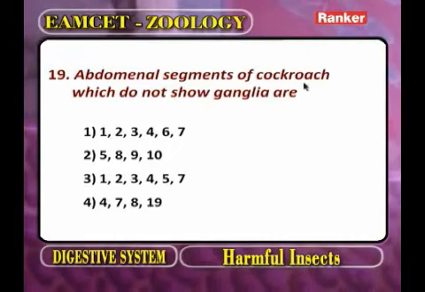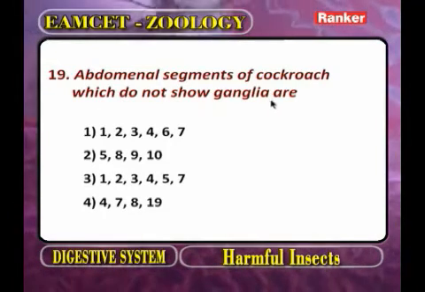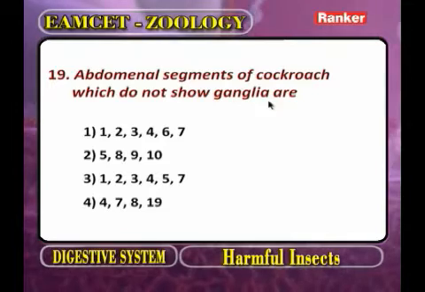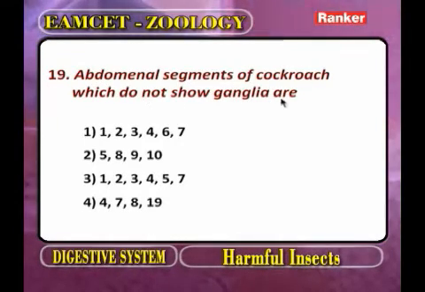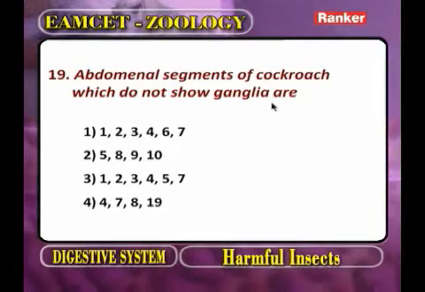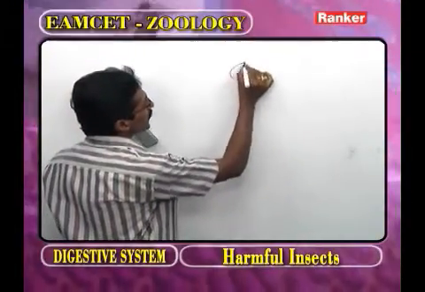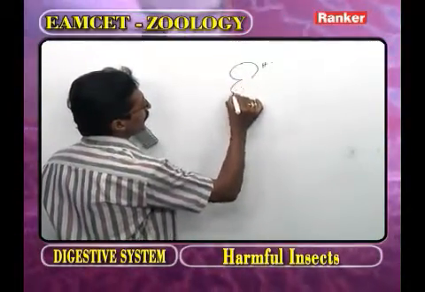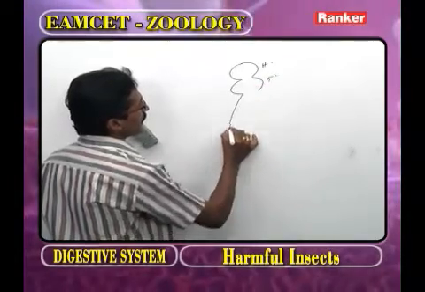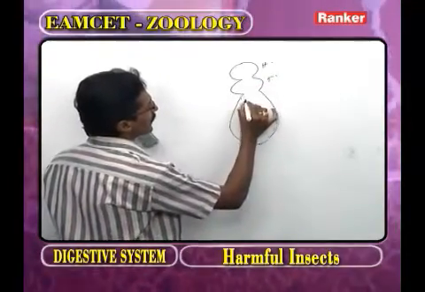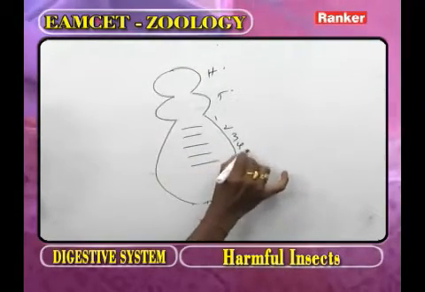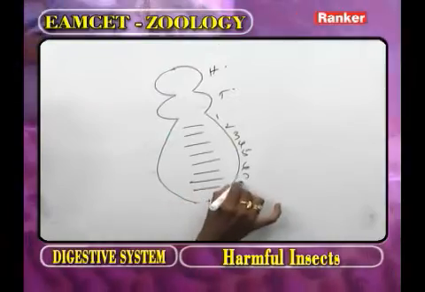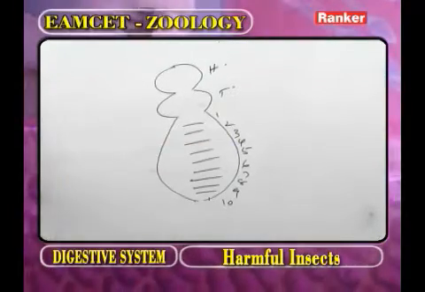Abdominal segments of the cockroach which do not show ganglia are. Again repeating the question. These questions are repeating in the main EAMCET examination. Now as we observe the nervous system of the cockroach, this part we call the head region, this part the thorax, and this part the abdomen: first abdominal segment, second, third, fourth, fifth, sixth, seventh, eighth, ninth and 10th abdominal segment.